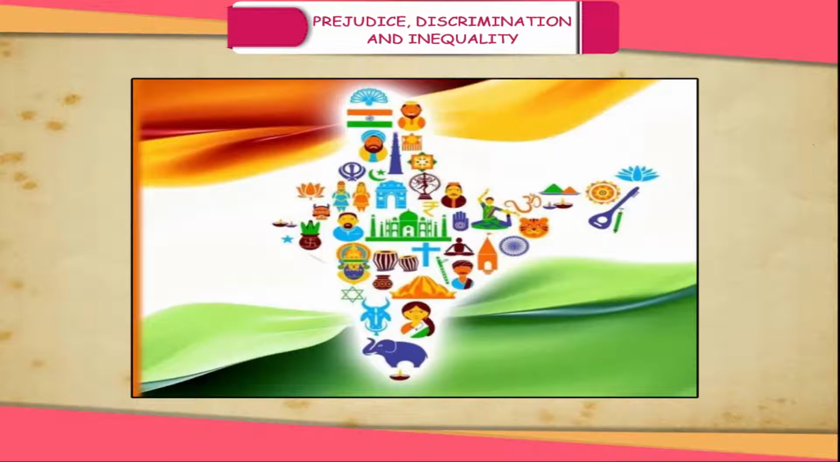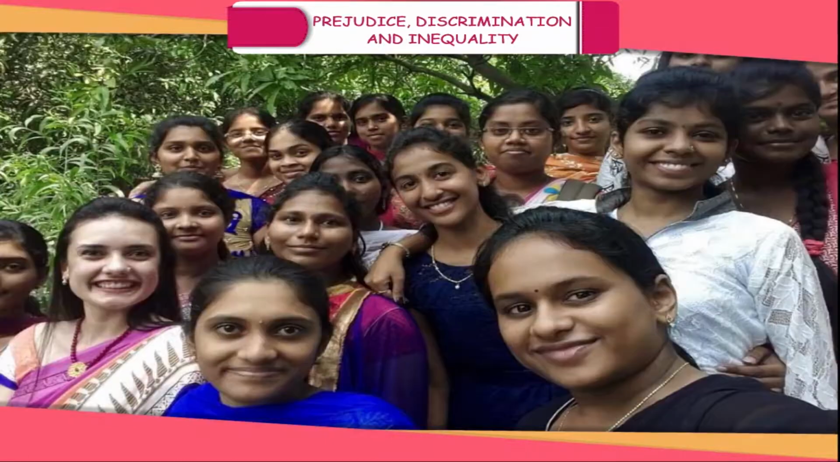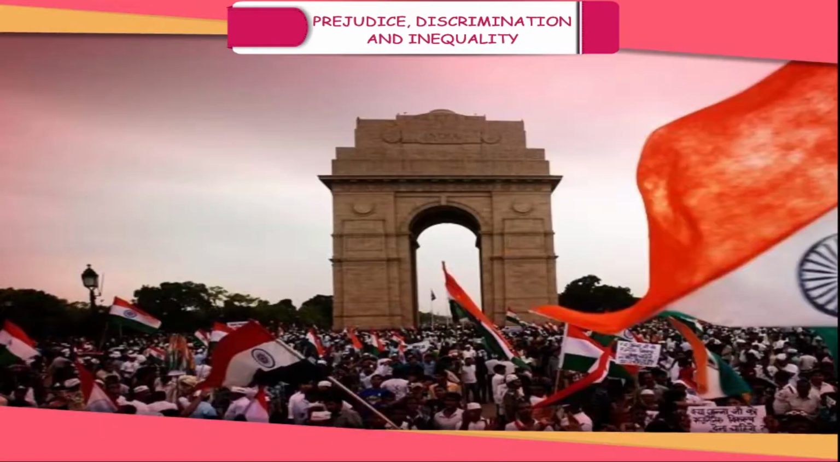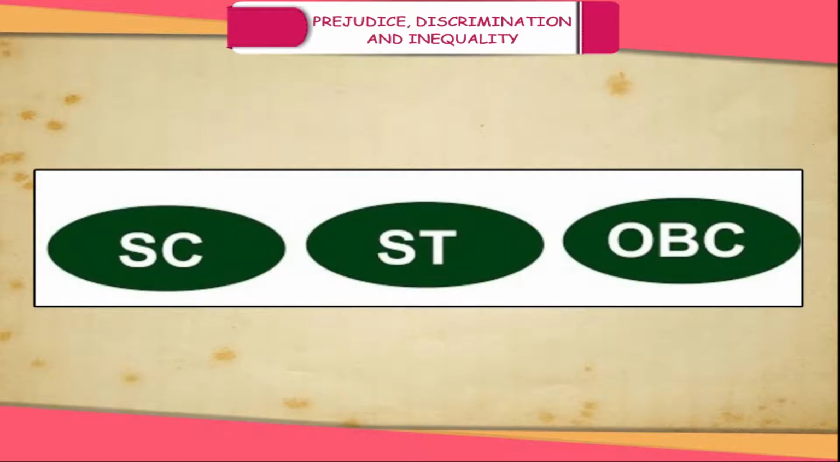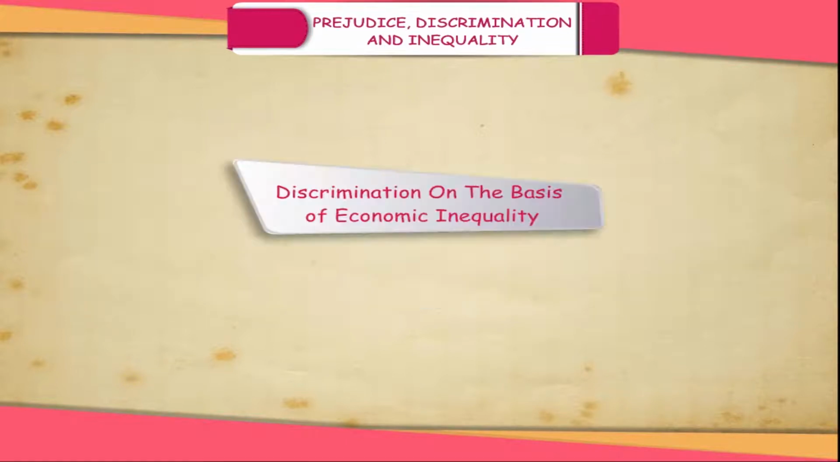Casteism keeps the society divided in our country. Due to this, after independence, the Constitution clearly stated in its preamble that it guaranteed equality to all its citizens. Untouchability has been abolished. Special provisions have been made in the form of reservation to uplift the Scheduled Castes, Scheduled Tribes, and Other Backward Classes, SC, ST, and OBC communities.